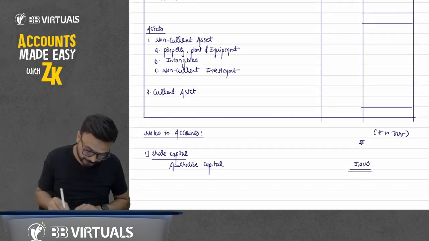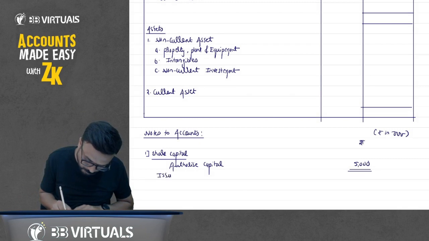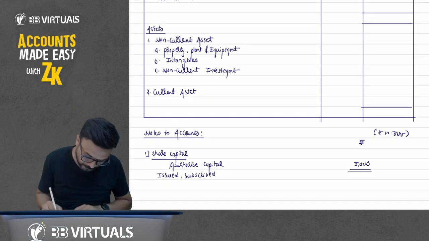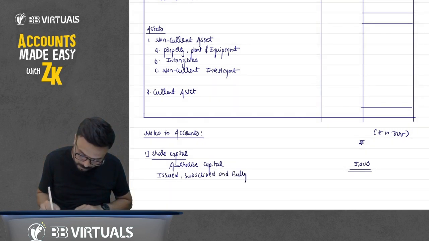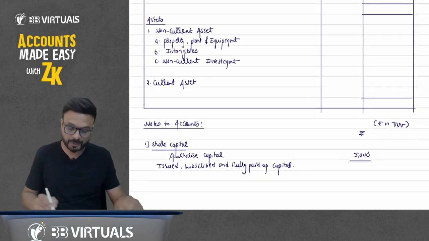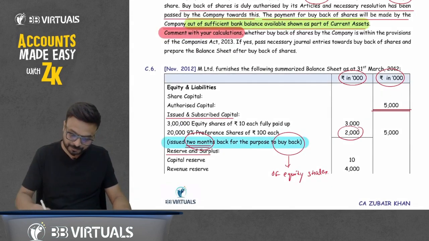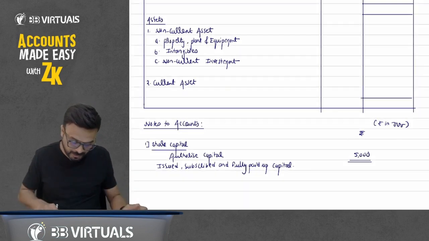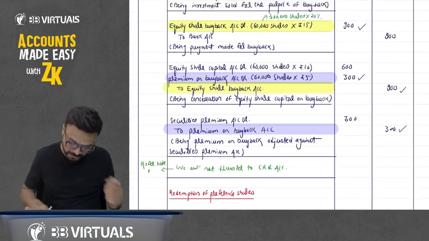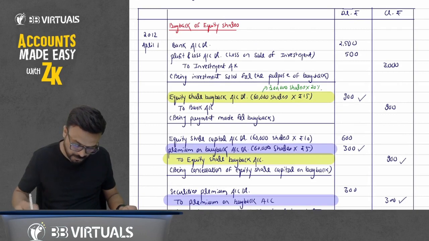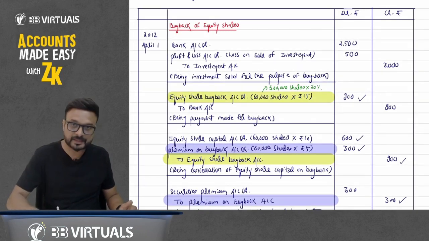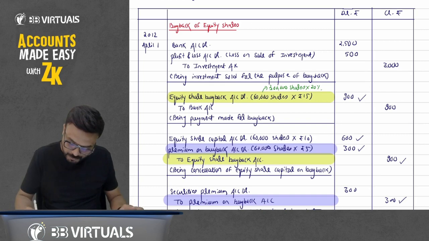Okay. Then issued, subscribed and fully paid up capital. Now understand this one. How much equity share capital we have? 3,000. So amount, I am saying amount. Type 3,000. In general entry, we have here at the time of buyback, we have debited equity share capital by rupees 600. So minus 600. How much is 2,400? So 2,400.